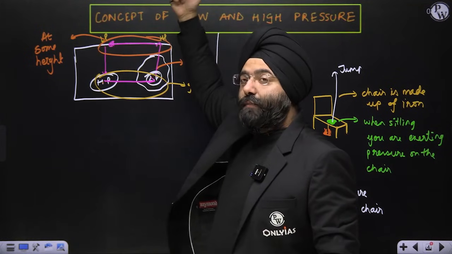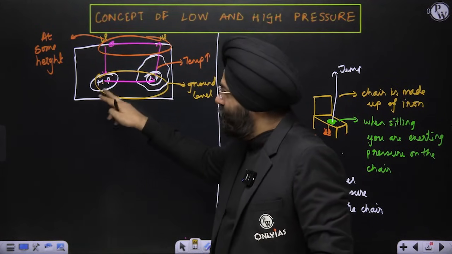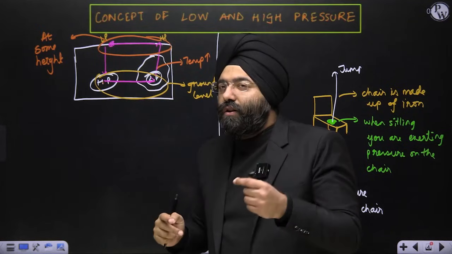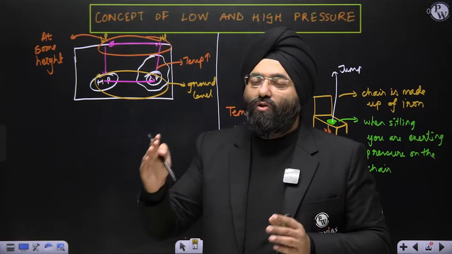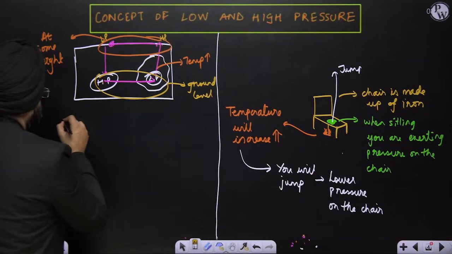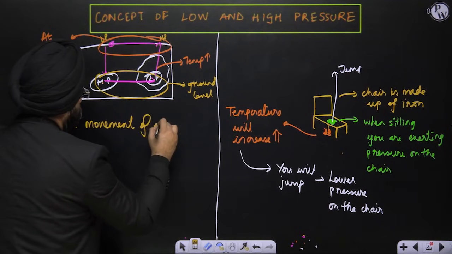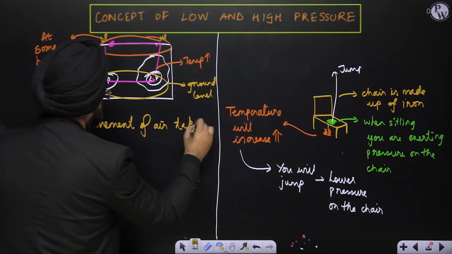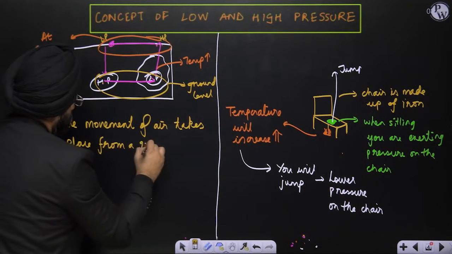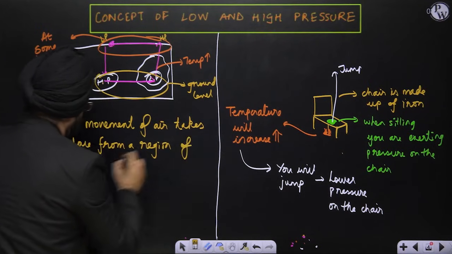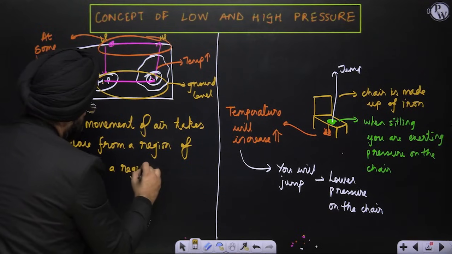This is in the upper atmosphere, right? And over here also high pressure to low pressure. At the lower ground level, you see high pressure to low pressure. So there is a movement that is taking place. Movement of the air takes place from a region of high pressure to a region of low pressure.